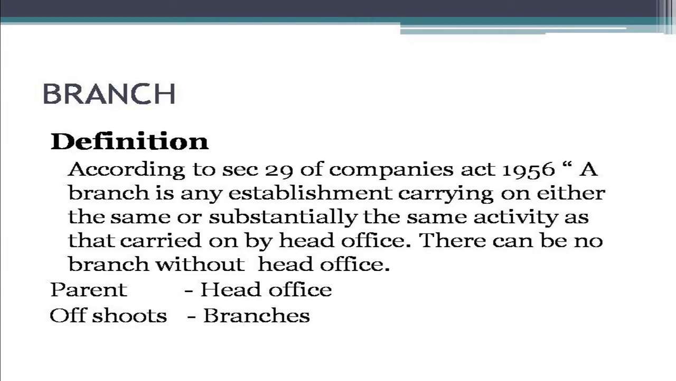And here comes the definition of branch. According to Section 29 of the Companies Act 1956, a branch is any establishment carrying on either the same or substantially the same activity as that carried on by the head office. There can be no branch without the head office. So, the head office is the parent and its offshoots are the branches.